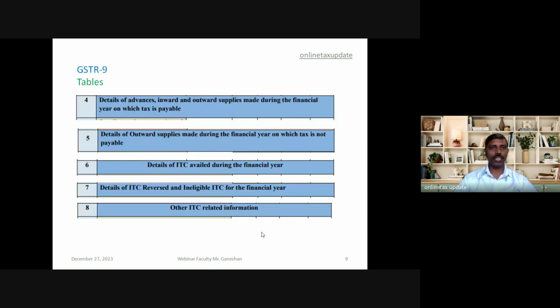Now we'll see the tables of GSTR 9. Up to table number 3, it is basic information. Table 4 requires the detail of advances, inward and outward supply made during the financial year on which tax is payable. So this taxable turnover has to be reported in table number 4.